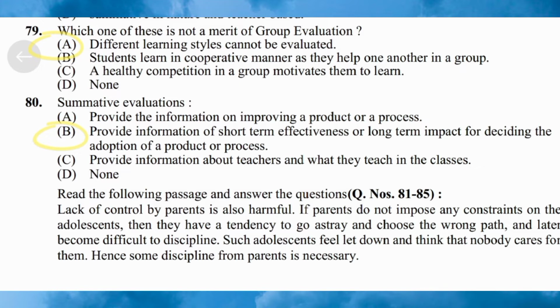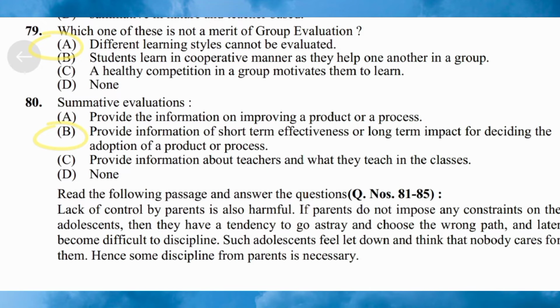Next question 80. Summative evaluation. Option A, provide the information on improving a product or a process. Option B, provide information of short-term effectiveness or long-term impact for deciding the adaptation of a product or process. Option C, provide information about teachers and what they teach in the classes. Option D, none. Here the correct answer for this question is option B.